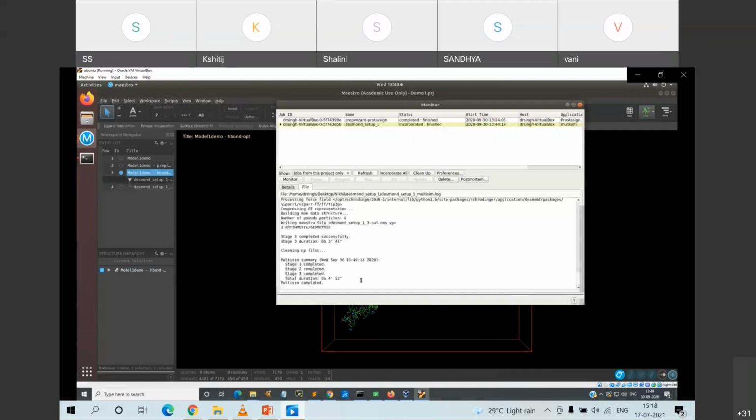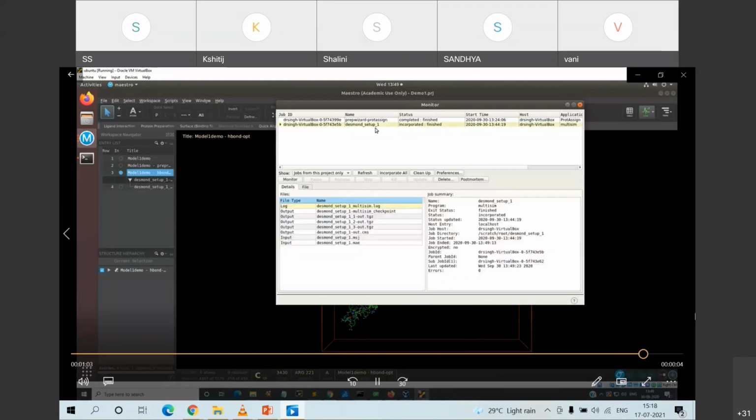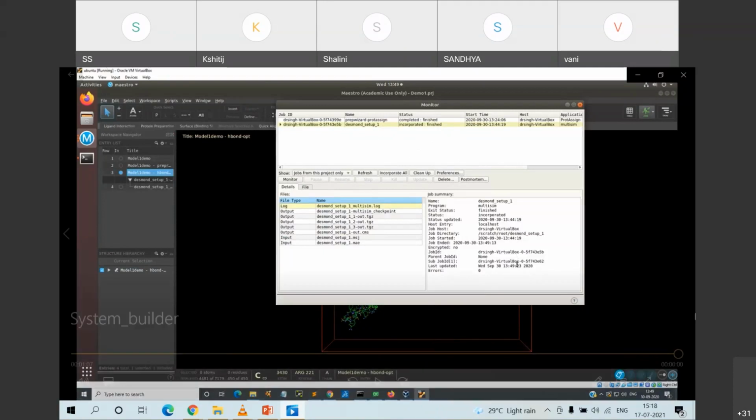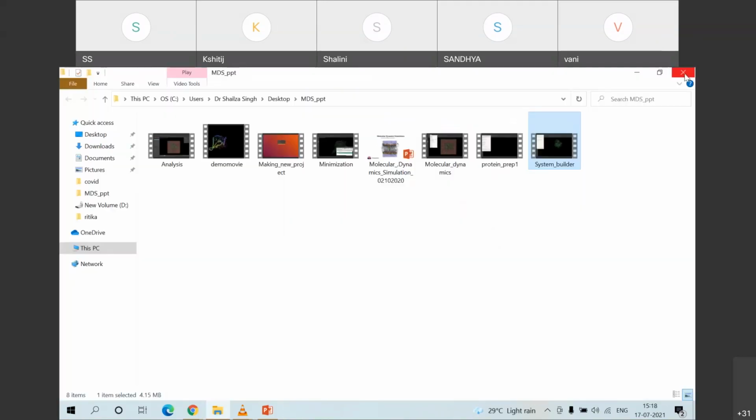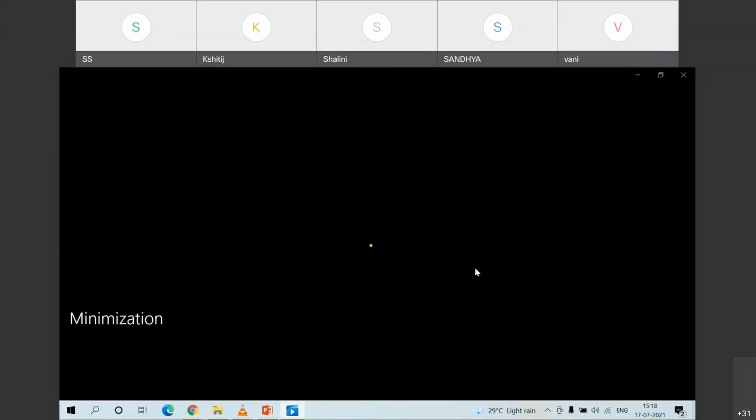Okay, so we have done the incorporation, and we have built our system. We have prepared our protein. The system is built in terms of solvation, in terms of ionization. Okay, once we do this system building and ionization, then we have to go for minimization.